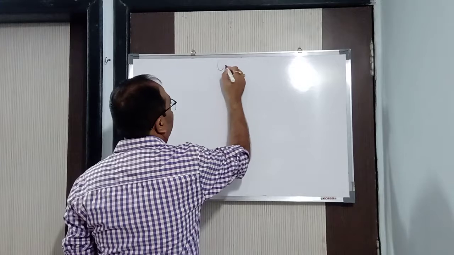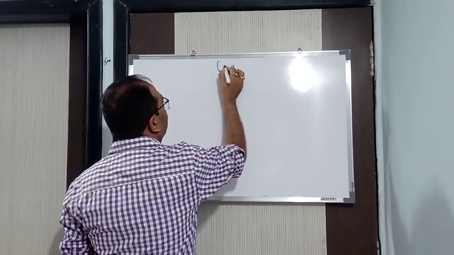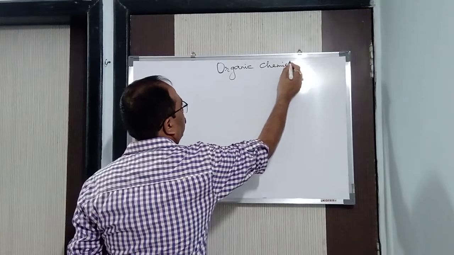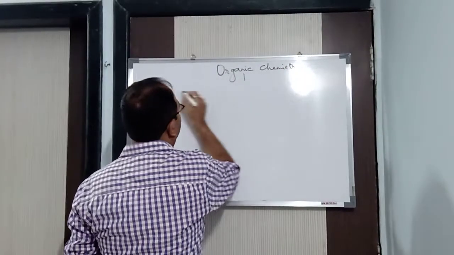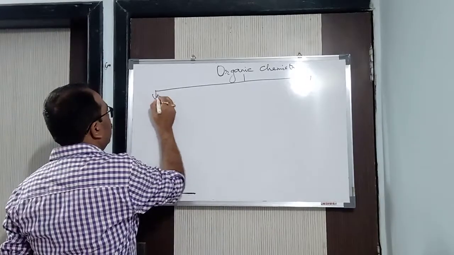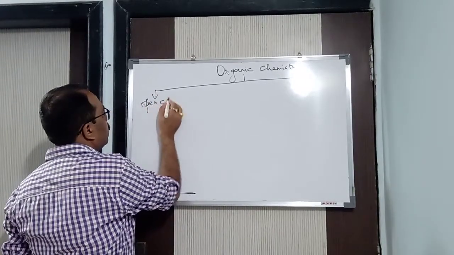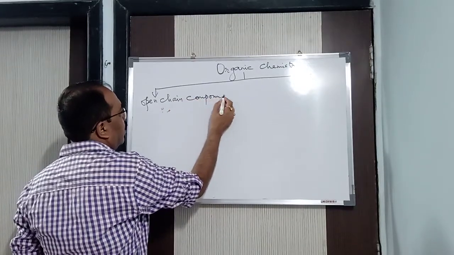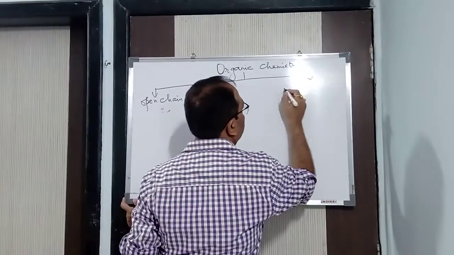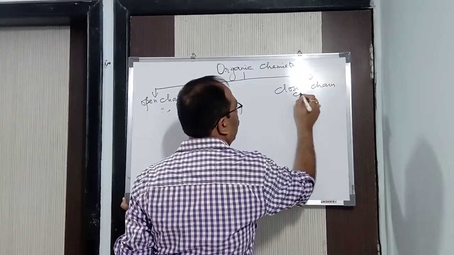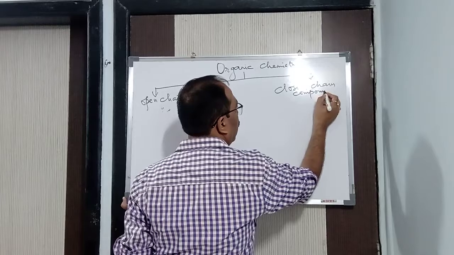So basically, organic chemistry is divided into, first one, open chain compounds, and the second one is closed chain compounds.